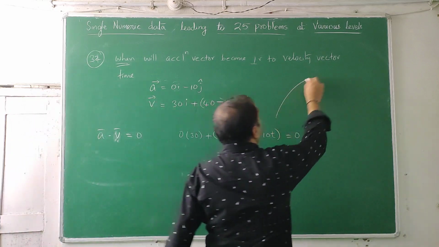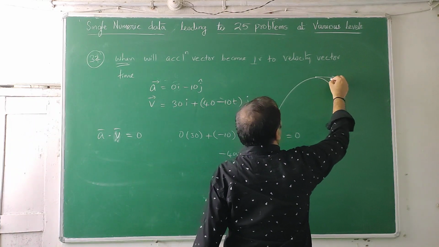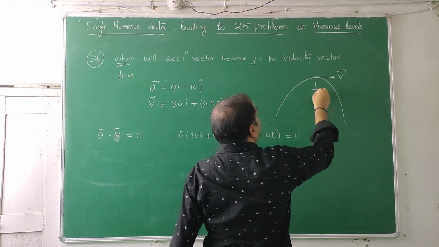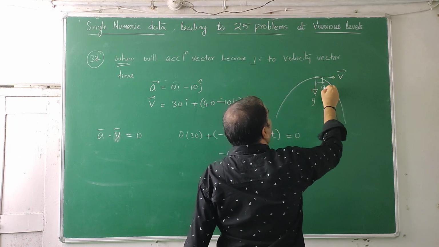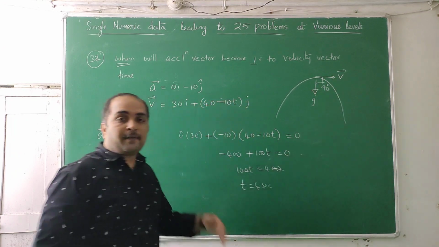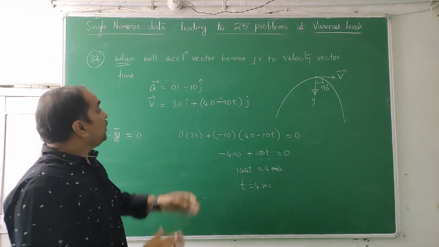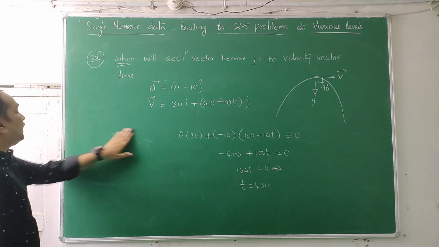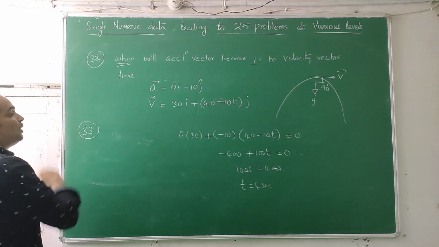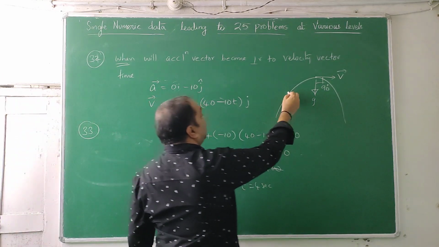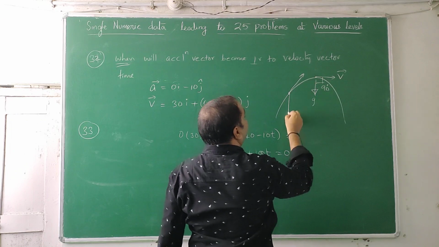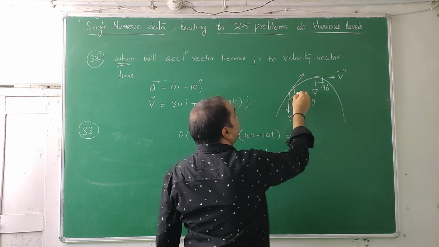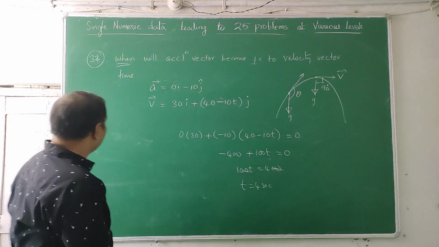Previously we have done the calculation. Here velocity becomes horizontal and acceleration due to gravity is vertical, so this angle is 90 degrees. In that way, using vectors, we can find the 32nd bit. Now we want the 33rd bit. At a particular instant, velocity and gravity are like this, and now we want this angle theta. How to get that? That you can also get.